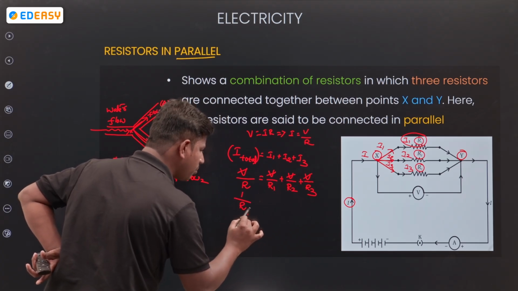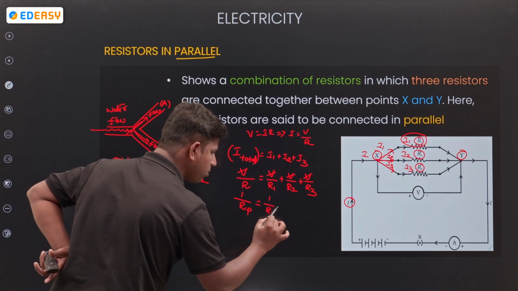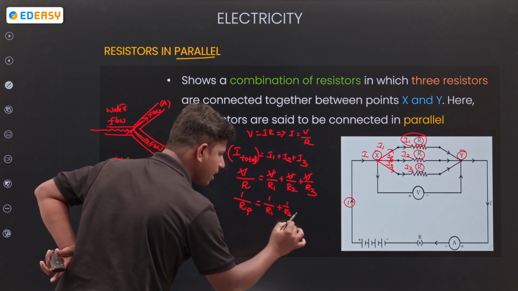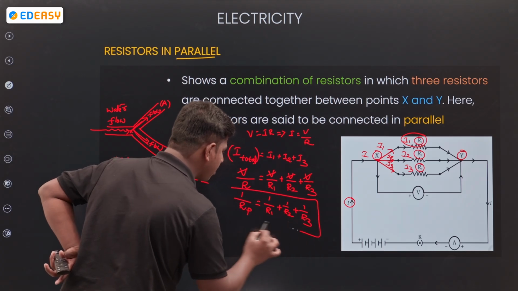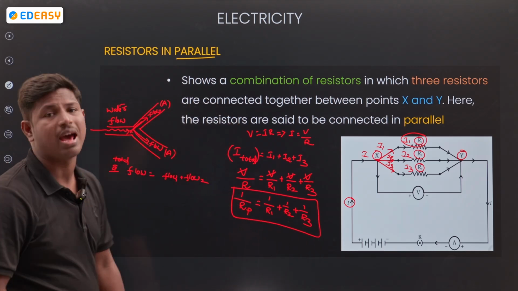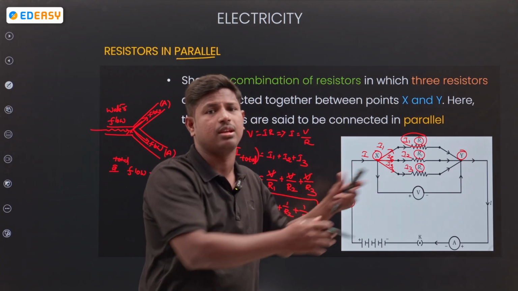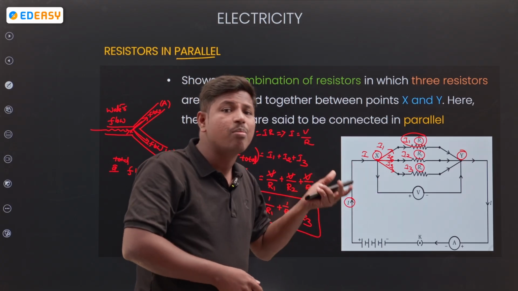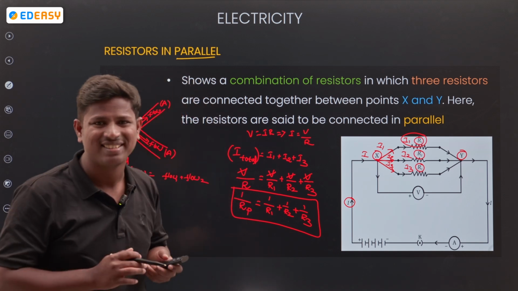Then 1 by Rp, where Rp means R parallel, is equal to 1 by R1 plus 1 by R2 plus 1 by R3. This is the formula for resistors in parallel. For resistors in series it is addition, 1 plus 2 plus 3. Resistors in parallel means 1 by R1 plus 1 by R2 plus 1 by R3. Clear?